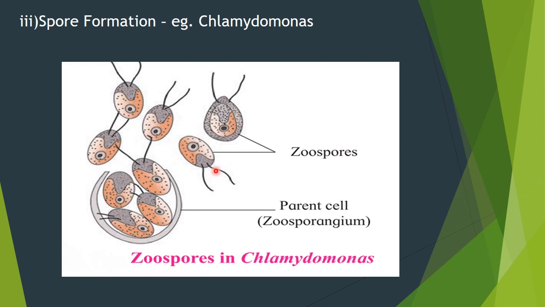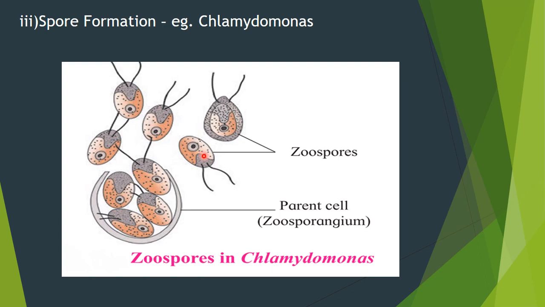We have also seen Chlamydomonas as an example in algae, Thallophyta, last year when we studied kingdom Plantae. Now you remember its method of reproduction: it is by spore formation, and the spores are known as zoospores. A number of zoospores are formed inside the parent cell, the zoosporangium, and when the parent cell releases these zoospores, each spore develops into a new organism.